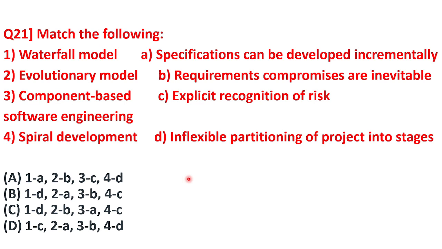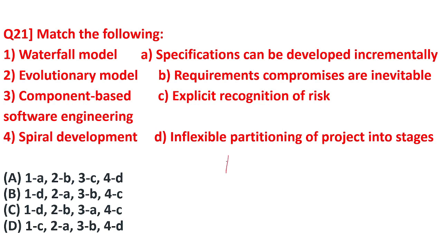So question number 21, match the following. Software development lifecycle models were given. Different SDLC models were given: waterfall model, evolutionary model, component based software engineering model, and spiral development model. You have to match these models with their functionalities. For example, waterfall model has inflexible partitioning of the project into stages, meaning till the time you don't complete the first stage, you cannot go to the second stage, and when you go to the second stage, you cannot come back to the first stage.